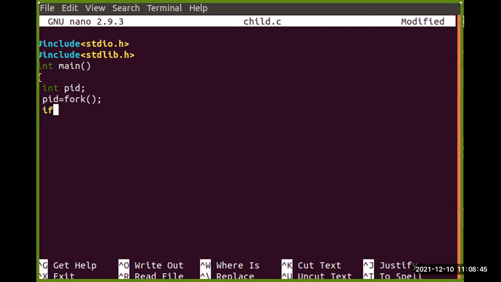Now we are writing that if this PID is having some value that is equal to 0, then what happened?